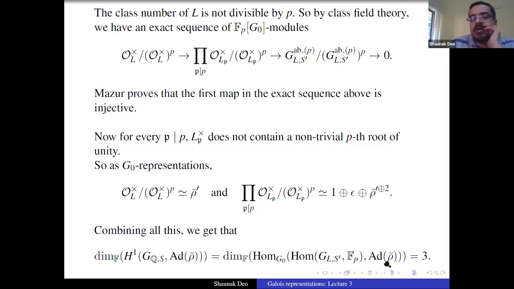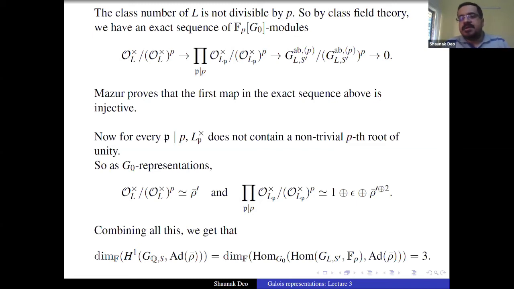Basically you combine all this and you get that as an S3 representation, this GL_2 prime F_p modulo GL_2 prime F_p power p is just 1 plus epsilon plus rho bar prime, which is the same as ad rho bar. So the number of homomorphisms has dimension 3. So this is how you prove it. You just do brute calculations and you prove it.